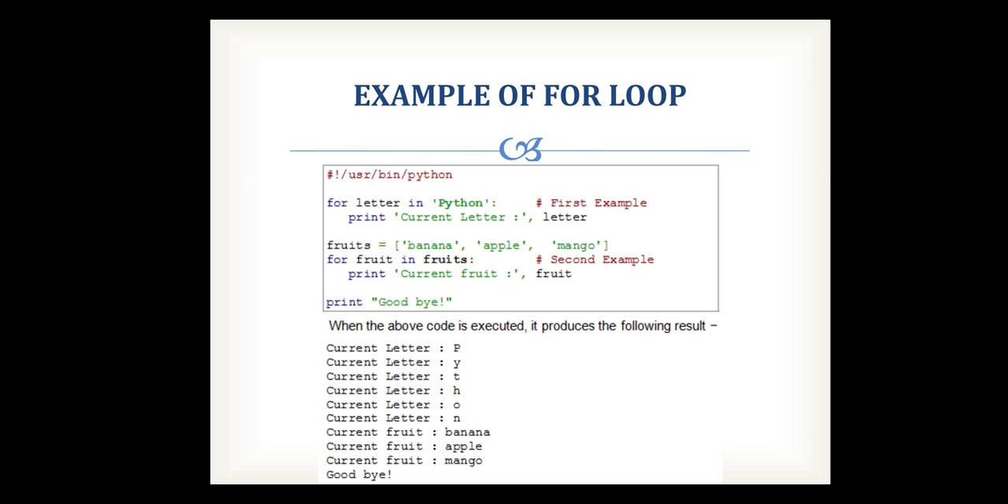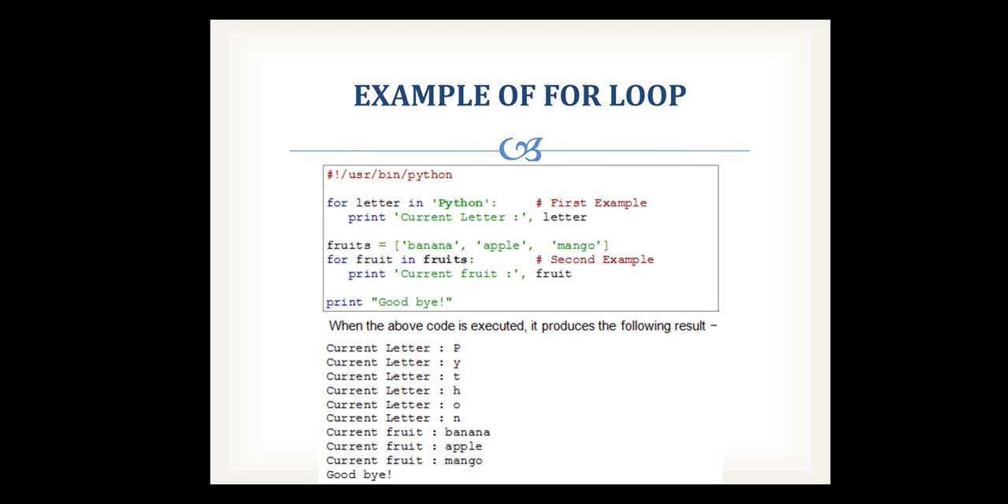So this is the structure of the for loop. See this example of the for loop. Here we have taken two for loops. In the first example we are using the iteration variable letter. In this we are taking the sequence, that is a string, Python. So it will execute a total of 6 times. It will iterate, and for each iteration it is going to print the current letter. So your loop executes 6 times, that is it will print Python.